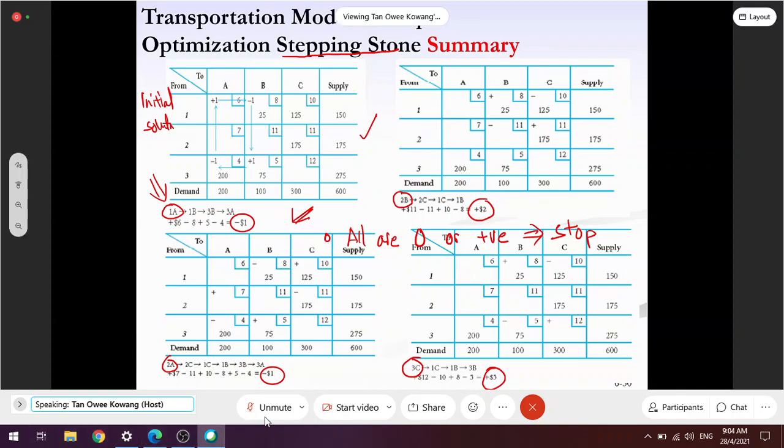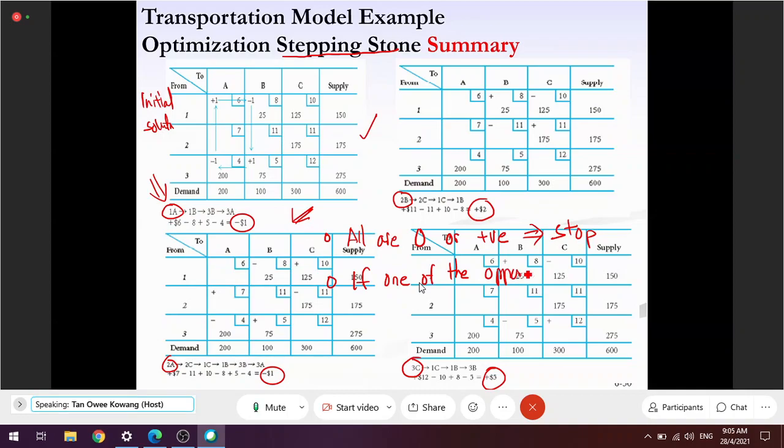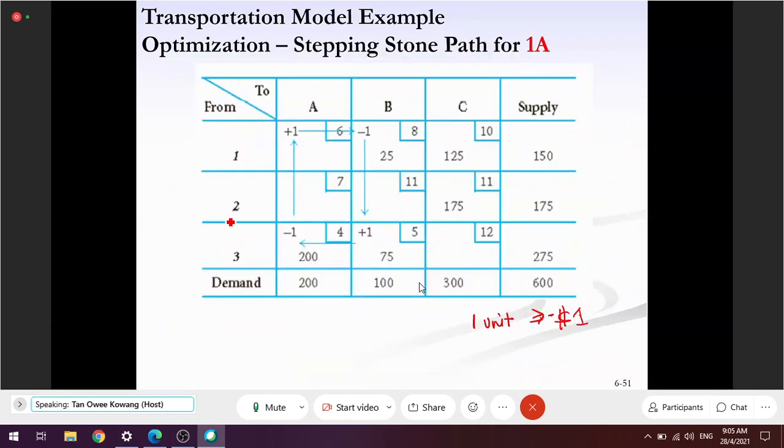Understand? Yes. Okay. If one of the opportunity costs is negative, then you need to go to the next step. So in our case, we have 2 cases that are negative, so we will go for the next step. So this is the next step. If I move 1 unit to 1A, I will save $1.